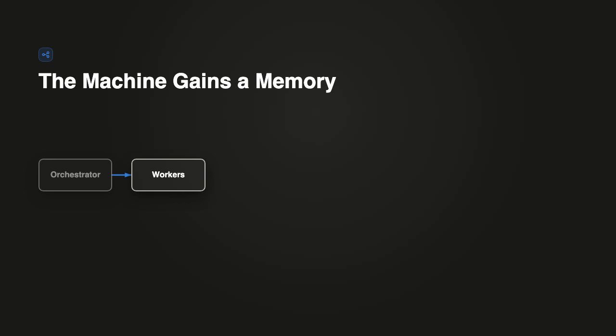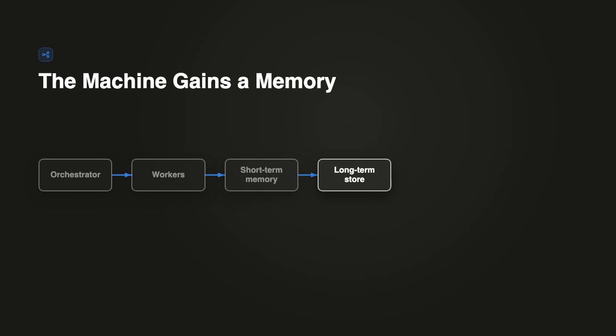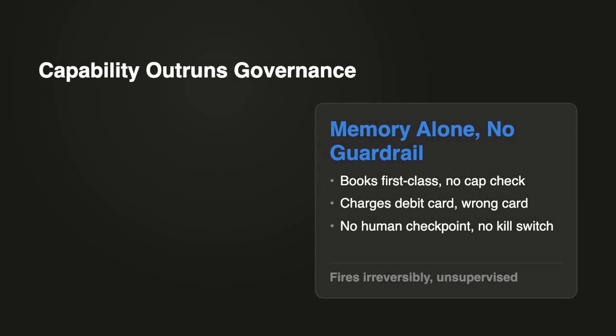So we split memory into two tiers. Short term, the live context window itself, and long term, a store outside it that holds facts across the whole task. Now the date and your preferences live somewhere the model can't accidentally forget them. Status update. It books, but with no spending cap. No check before it charges your card. So memory is solved. The date, the budget, your seat preference, all locked in long-term storage now.